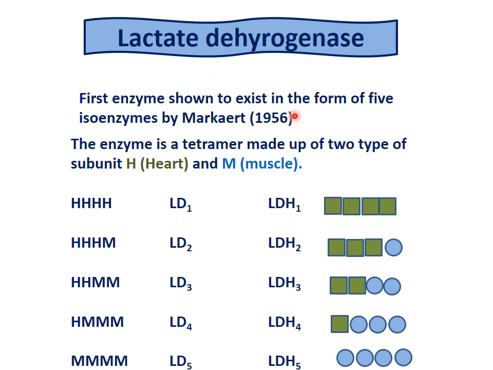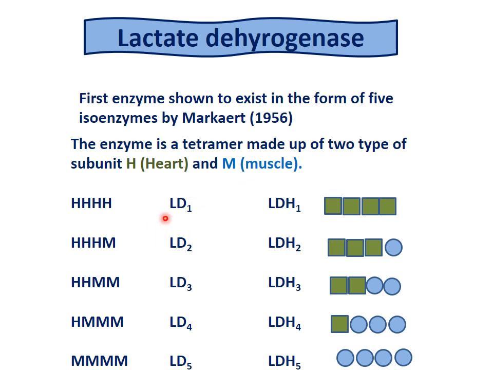Lactate dehydrogenase was the first enzyme shown to exist in the form of 5 isoenzymes, by Marquardt. Marquardt in 1956 showed that lactate dehydrogenase has 5 isoenzymes. These enzymes are tetramers made up of 2 types of subunits, that is H and M. H is for heart and M is for muscle.